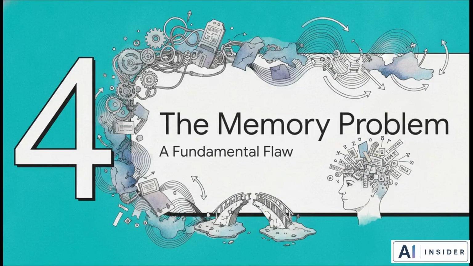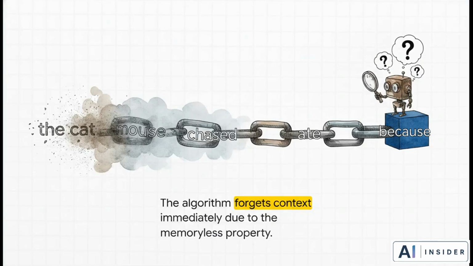Chapter 4. The memory problem. You see, this early technology faced one major hurdle, a truly fundamental flaw when it came to generating human language. Think about a sentence like this. The cat that chased the mouse ran into the house because. Now, if you ask a simple Markov model to finish that sentence, it hits a massive roadblock. Because of that memoryless property we talked about, by the time the algorithm reaches the word because, it has completely forgotten about the cat and the mouse from the beginning of the sentence. It literally only knows the current word.